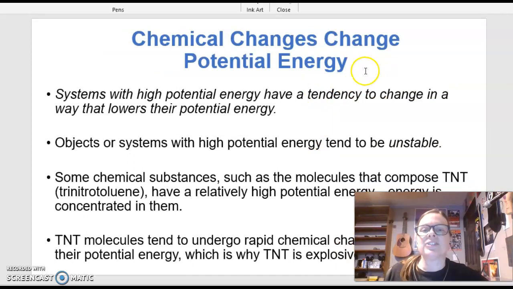Chemical changes change potential energy. Okay, systems with high potential energy have a tendency to change in a way that lowers their potential energy. Objects or systems with high potential energy are very unstable, like that roller coaster sitting at the top of the track. Some substances, such as molecules that compose TNT, which is trinitrotoluene, have a relatively high potential because energy is concentrated in them. TNT molecules undergo rapid chemical changes that lower their potential energy, which is why TNT is very explosive.